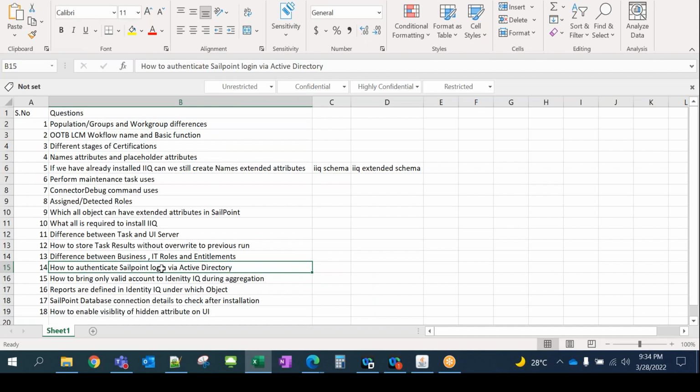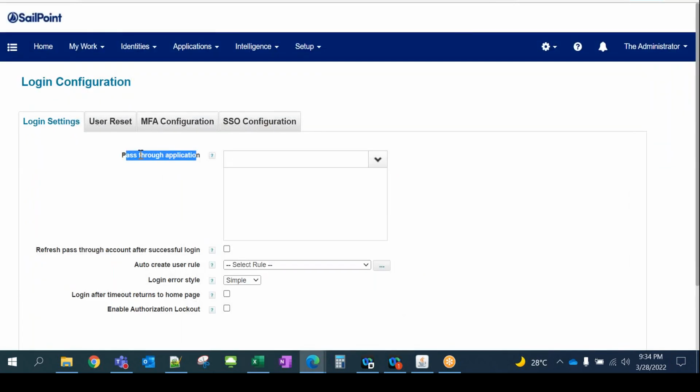So to answer this one, you basically need to come here and configure the pass-through application.